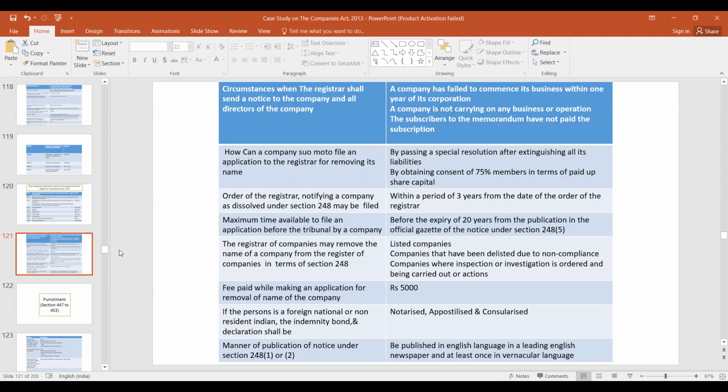Actually, there are certain situations where the company's name has already been struck off, but they want to revive the company because there are some income tax liabilities or some other person is interested in revival of the company. So in that case, within 20 years, he can make an application before the tribunal to revive the name of the company. But after 20 years, no such application can be made.